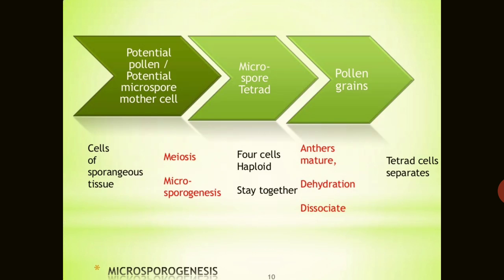They stay together till the anther matures, and after dehydration or dissociation, all the tetrad cells separate. So the cells of the sporogenous tissue are known as the potential pollen or microspore mother cells, having the potentiality to generate pollen grains. And the microspore tetrads develop into pollen grains, as the tetrad cells separate to form the pollen grain.